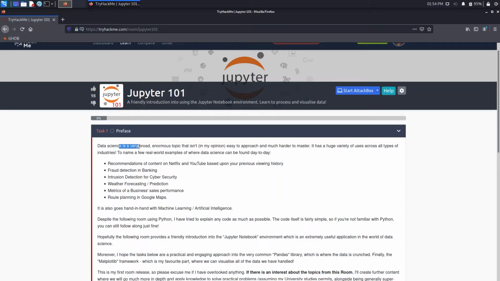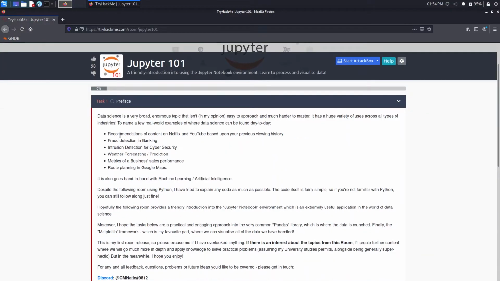It says that data science is a very broad, enormous topic that isn't easy to approach and much harder to master. This is true. You can read about it: we can make content recommendations on Netflix and YouTube based upon your previous viewing history, fraud detection in banking, intrusion detection for cybersecurity, weather forecasting, metrics of business sales performance, and route planning in Google Maps. Basically, data science is using previous data to calculate the outcome of upcoming time. Basically, prediction.